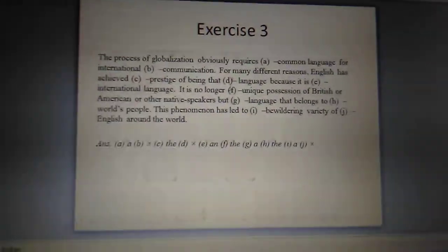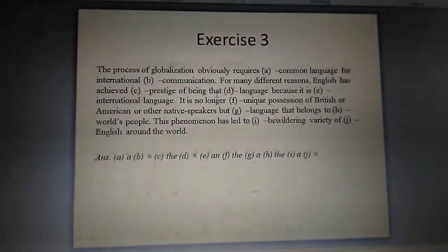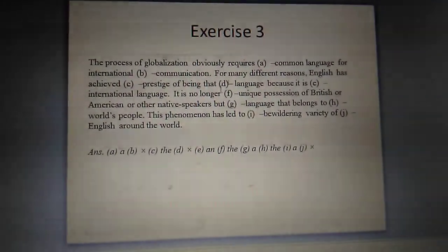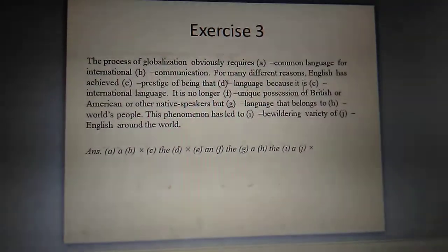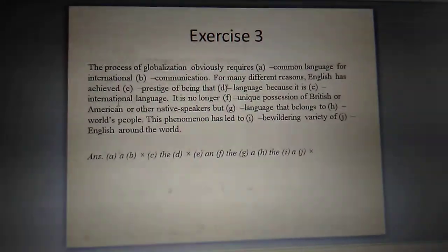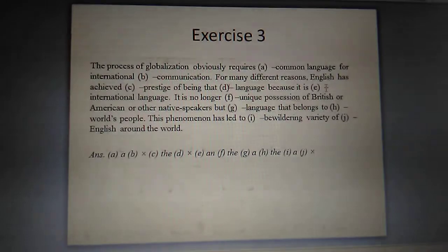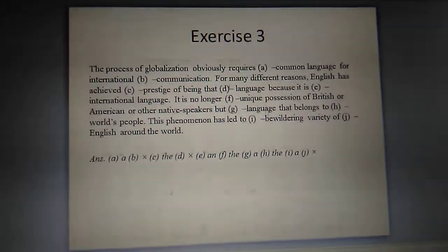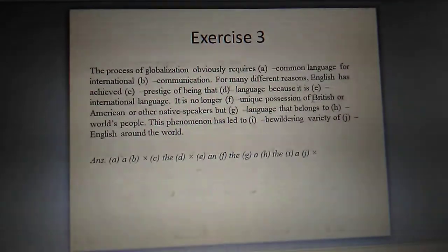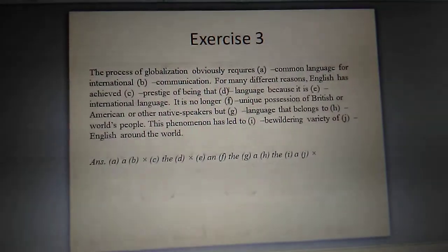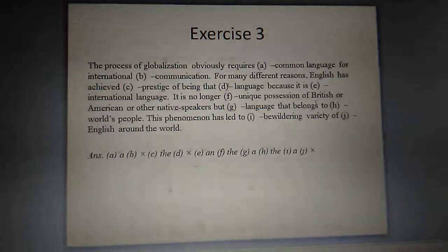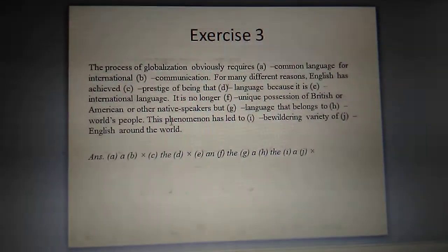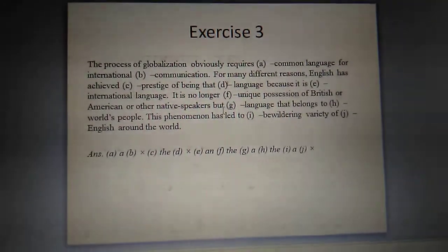Of being that it is, that is the adjective, then language is the noun, so there will be no article, because it will be international language, adjective plus noun is there, so it is an international language. I is the vowel sound. It is no longer dash unique procession of. The is there, unique procession, noun is here, so it will be the unique procession of British, it is the verbal noun, America or other native speaker, but